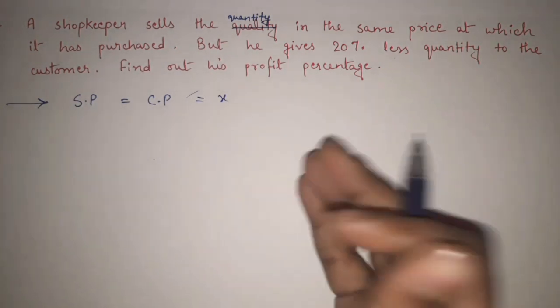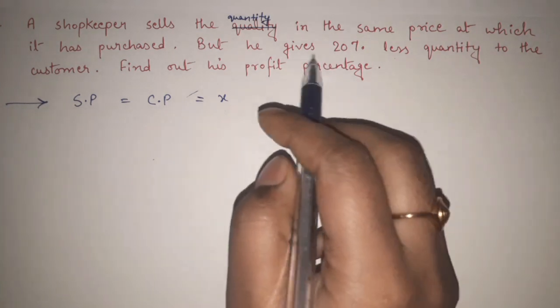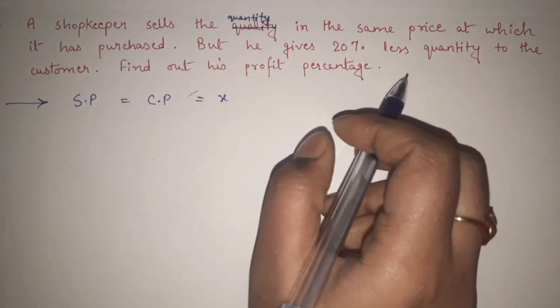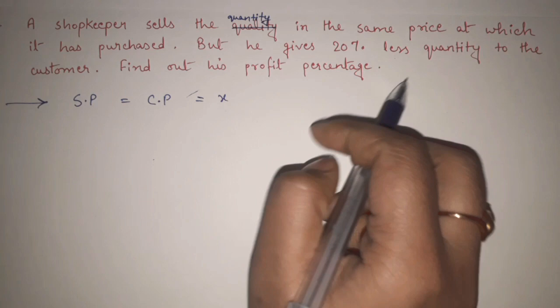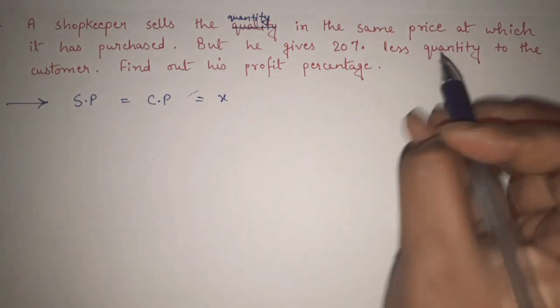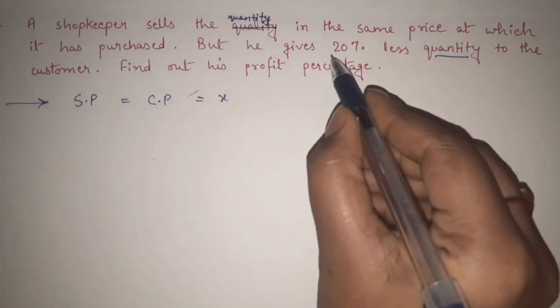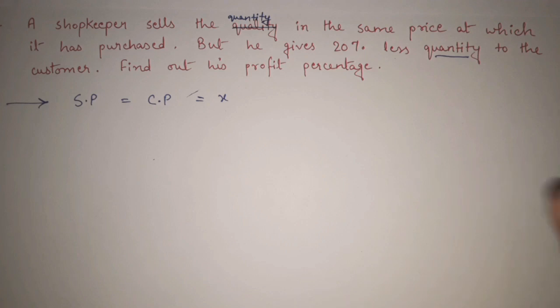Now we don't know the thing also. Fine. Here it is given that he is giving 20% less quantity. But for that we should know what the quantity is. So we don't know anything. We don't know the quantity also, right? But we want to determine that he is giving 20% less quantity.